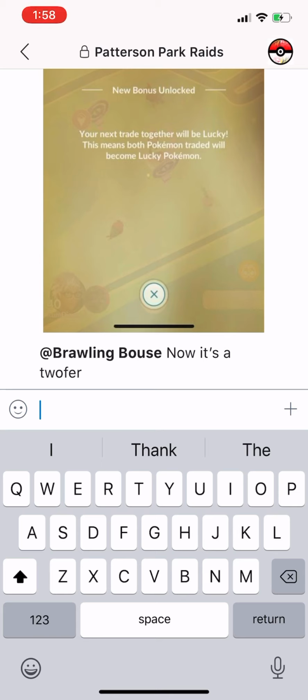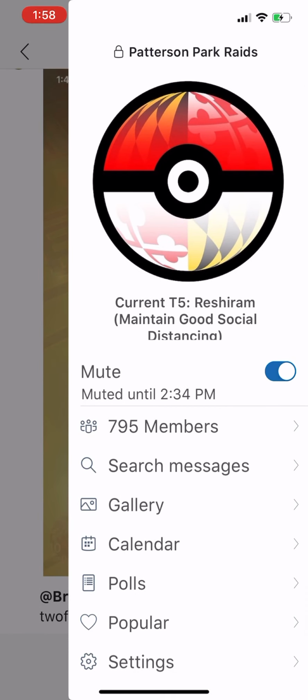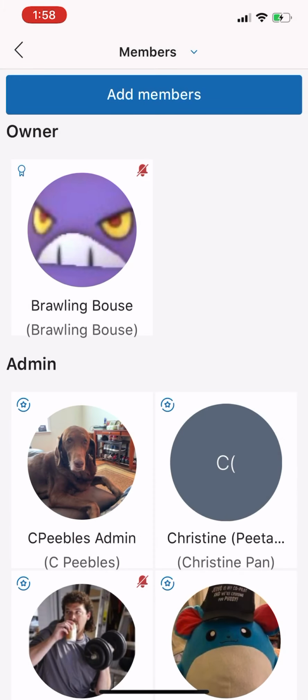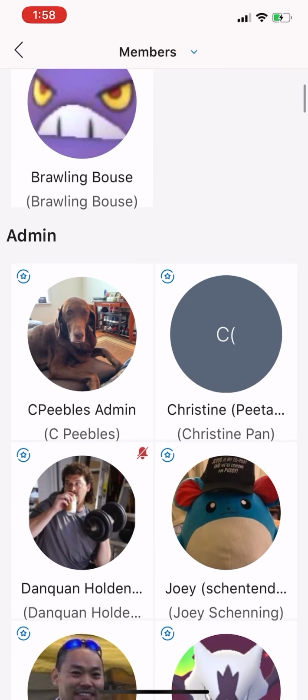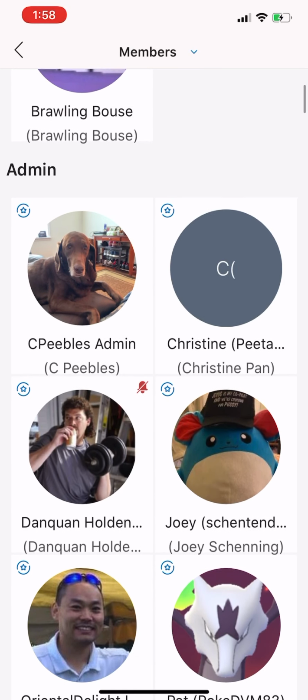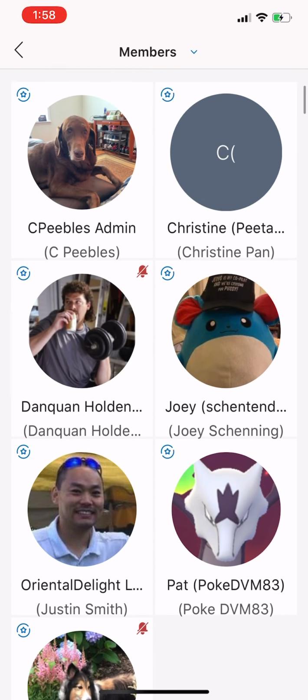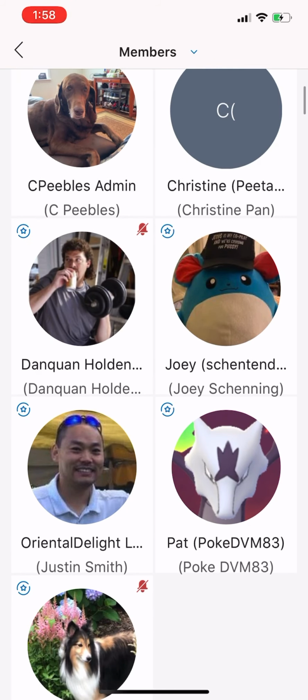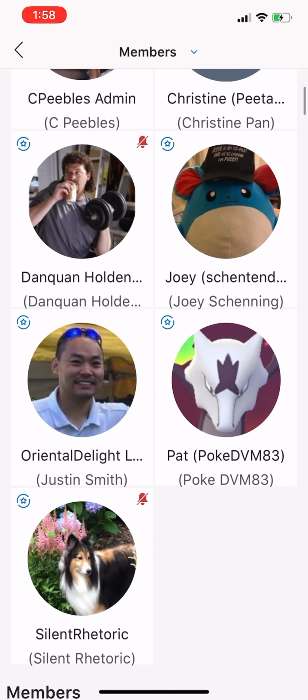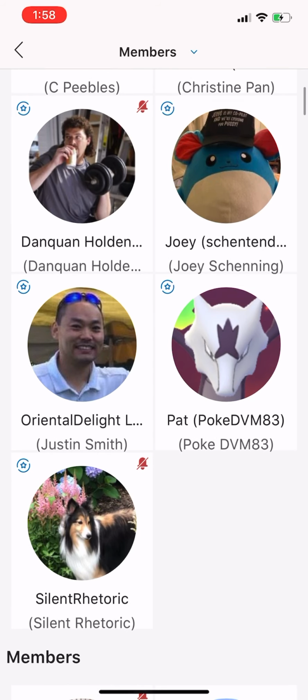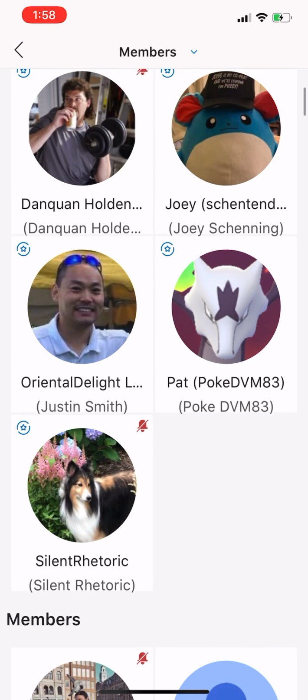One other thing, if you're trying to find members and direct message them, to do that, click the Pokeball in the upper right-hand corner. Come down to members, and here are our members. Our group owner is Brawling Bouse, that's Grayson. Our admin team is me, C. Peebles, Christine, who's Peter Pan, Danquan Holden, who's Dan, Joey, who's Nintendo, Oriental Delight, who's Justin, Pat, who's Pokey DVM, and then Silent Rhetoric, who's Brian.